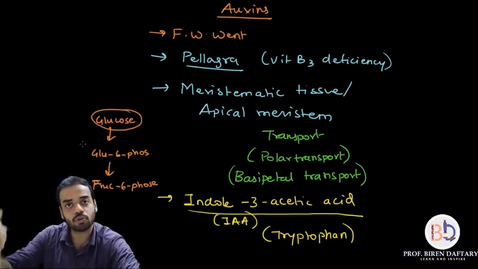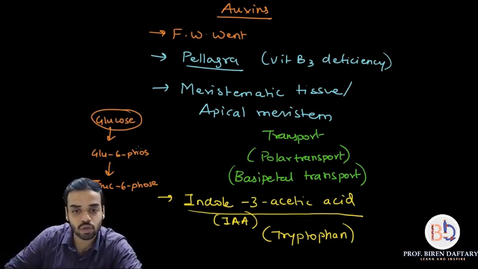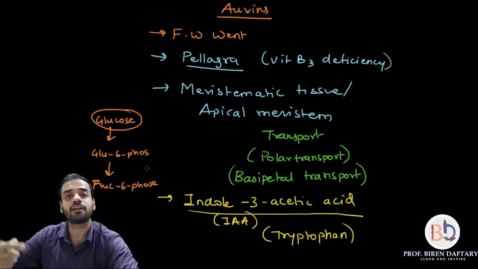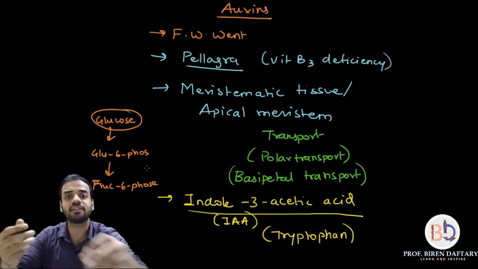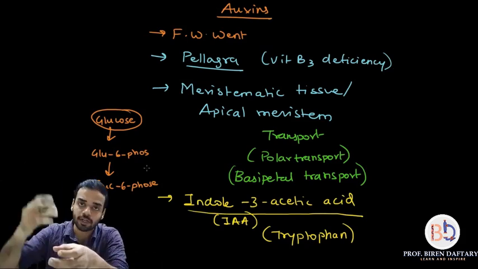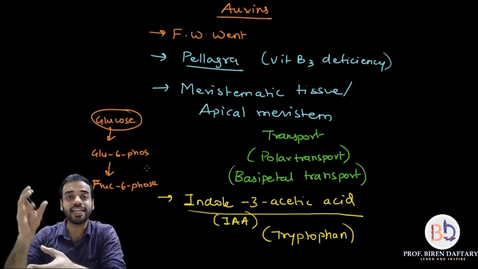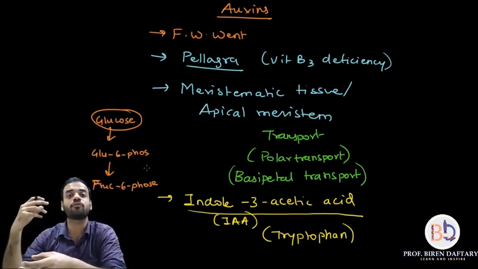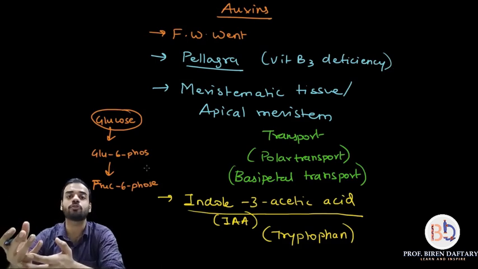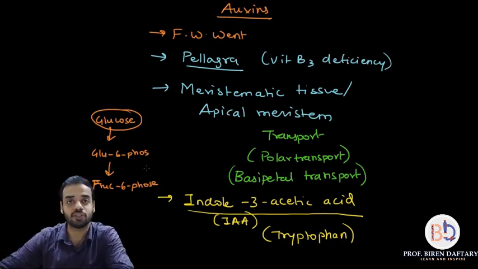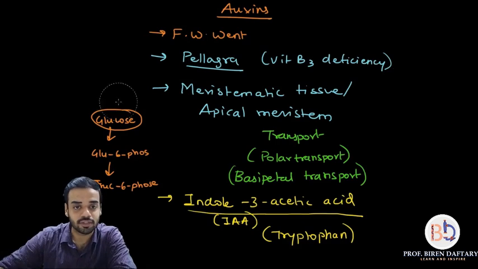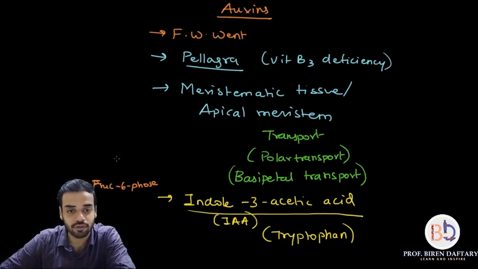Yes, because glucose 6 phosphate has been formed from glucose. Similarly, glucose 6 phosphate is the precursor of fructose 6 phosphate. So a precursor is anything from which that particular substance is formed. So indole 3 acetic acid is formed from which precursor? It is formed from tryptophan. So tryptophan will give rise to indole 3 acetic acid. Okay, so I think I will rub this off.